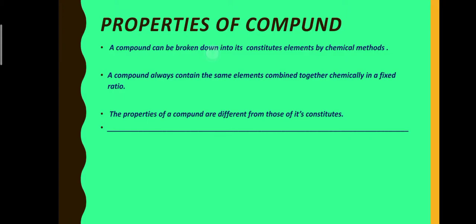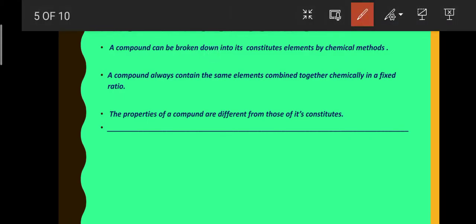Properties of compounds. A compound can be broken down into its constituent elements by chemical methods. For example, each water molecule is made up of two atoms of hydrogen and one atom of oxygen, that is H2O.